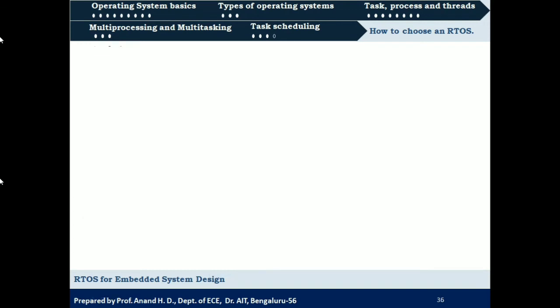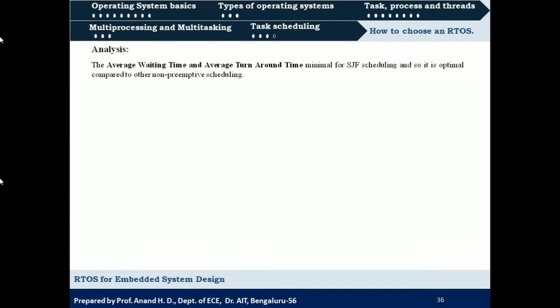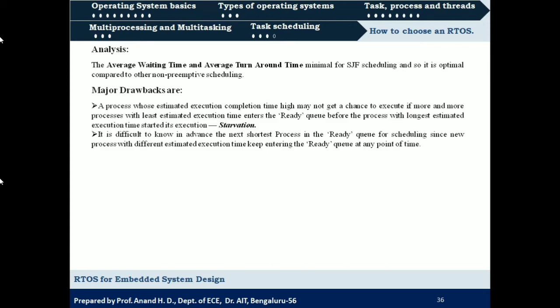So what we can analyze from this shortest job first scheduling algorithm is that the average waiting time and average turnaround time are minimal for shortest job first scheduling, and so it is optimal compared to other non-preemptive scheduling. And what are the drawbacks? A process whose estimated execution completion time is very high may not get a chance to execute if more and more processes with least estimated execution time enter the ready queue.